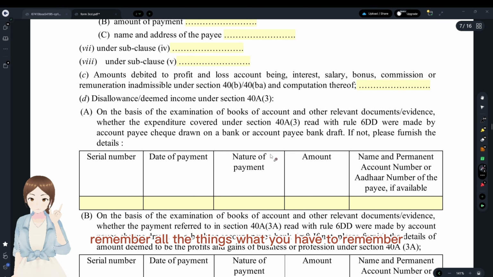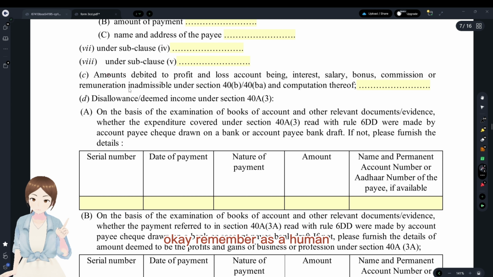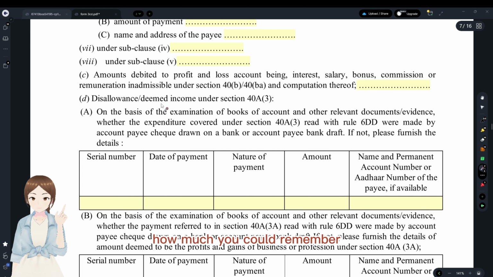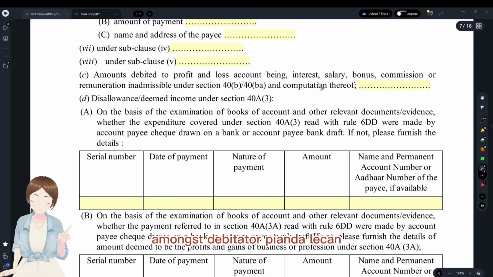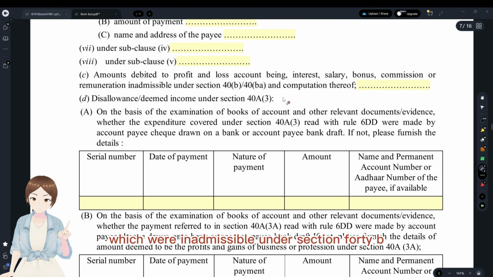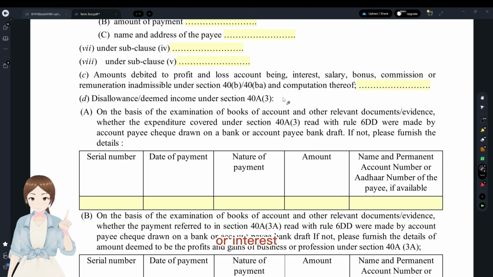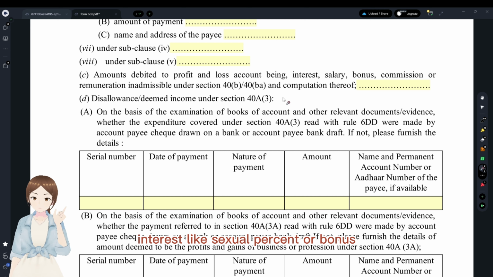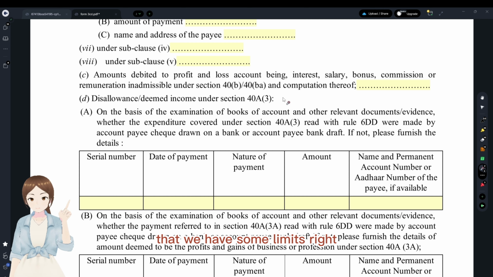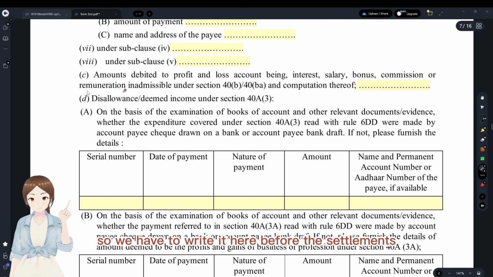Okay, this is so simple. Remember all the things you have to remember. Okay, what is important. And amounts being debited, don't put so much concentration on all these things. Remember as a human how much you could remember. Amounts debited to the P&L account that were interest, salary, bonus, commission, which were inadmissible under section 40B, 40BA. As we know, only a certain portion of the remuneration or interest, like say 12%, or bonus or some commission, has limits, right? Other than that were inadmissible, so we have to write it here.